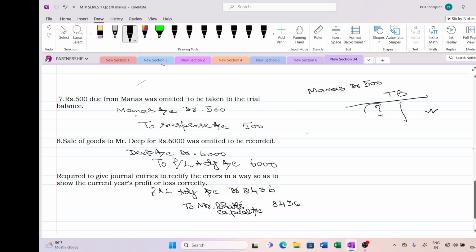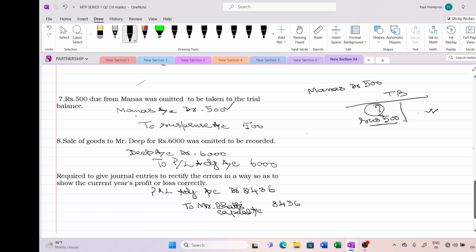So I should have operated the suspense account for 500, because my debit side should have been short by 500 since I didn't write the Manas account. Now, it is a personal account, so I can operate the Manas account: debit to Manas, and I have to rectify the suspense account into credit.